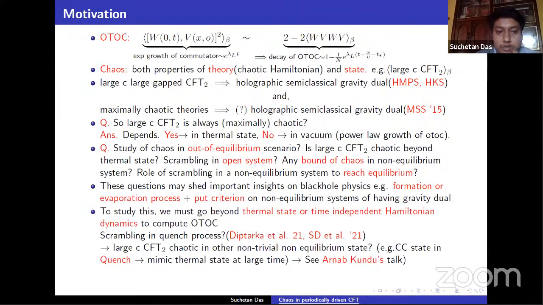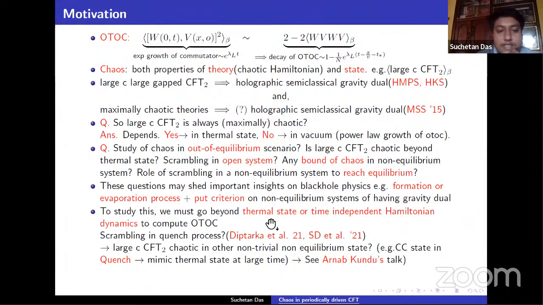Now, to study these out-of-equilibrium questions, we must go beyond the thermal state or time-independent Hamiltonian dynamics when computing the OTOC. If we consider any out-of-equilibrium scenario, we must go beyond the thermal state, and we can go beyond the static Hamiltonian dynamics in computing the OTOC.